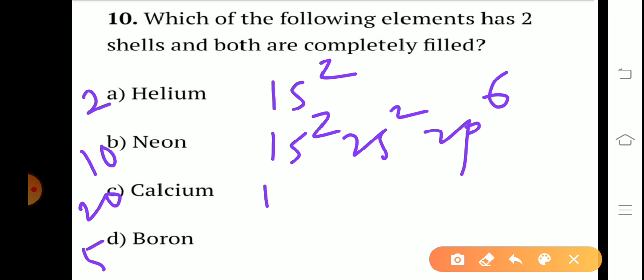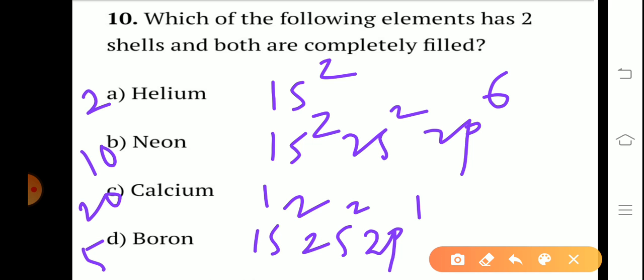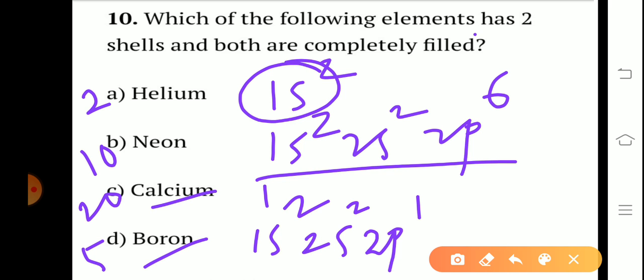Boron 5, 1s2, 2s2, 2p1 with 5 electrons. It has valency, but it has only one shell complete. So the remaining elements have two shells, both completely filled.